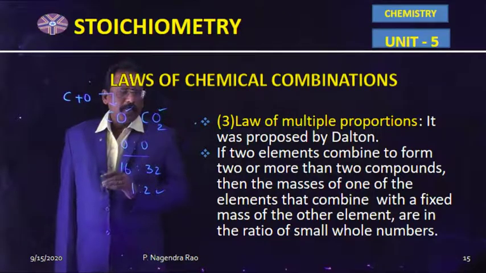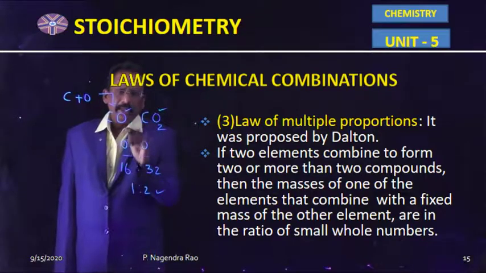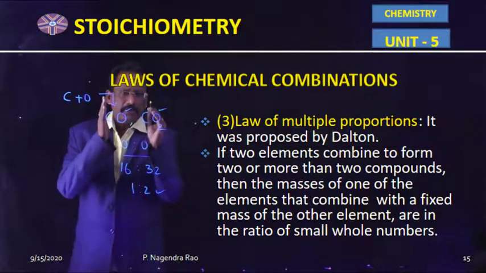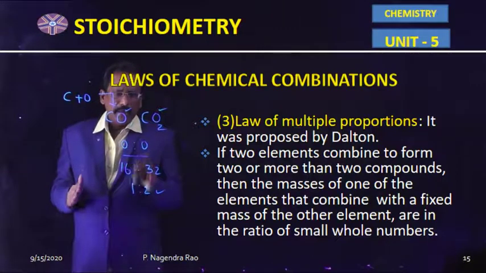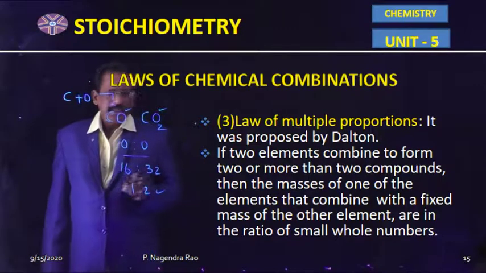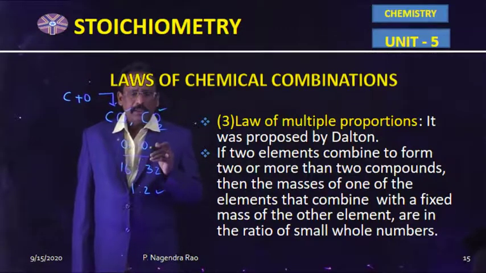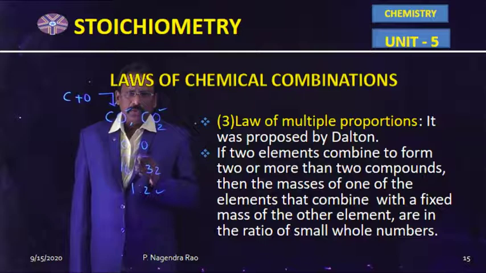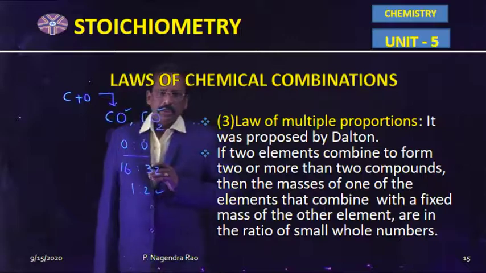In these two compounds, different weights of oxygen combining with the constant weight of carbon show a simple multiple ratio to each other. So, in CO and CO2, the oxygen ratio is 1:2. So, this is the law of multiple proportions according to Dalton.